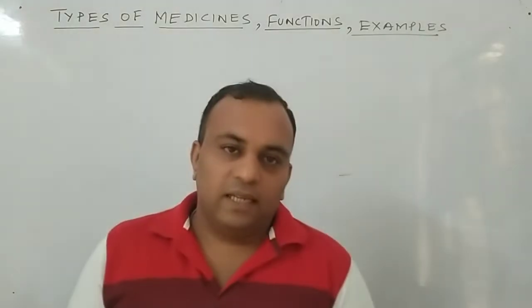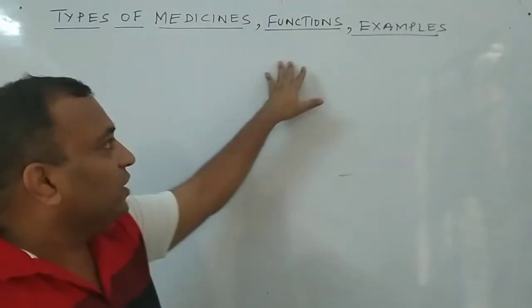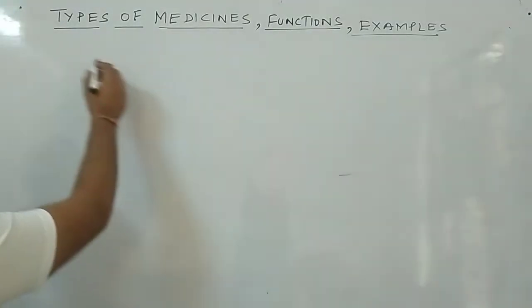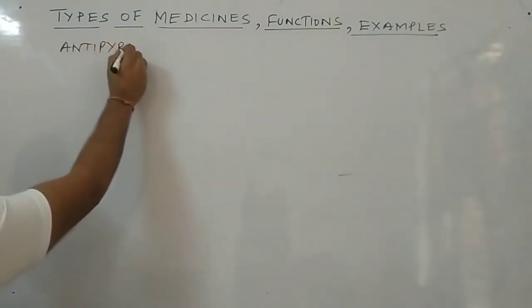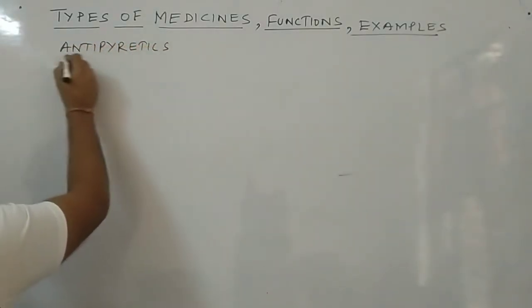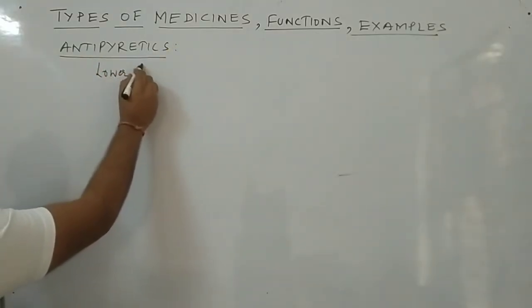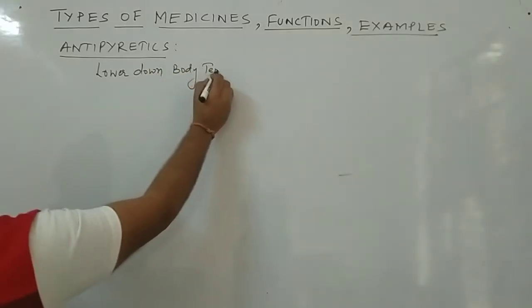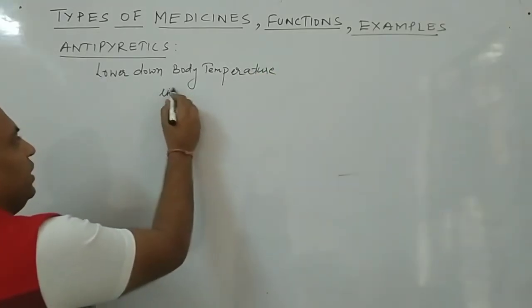Students, this is the second lecture of chapter Chemistry in Everyday Life, and today we will study about the types of medicines with their functions and examples. So I start with the first medicine, that is antipyretics. Antipyretics is the medicine which is used to lower down body temperature in fever.